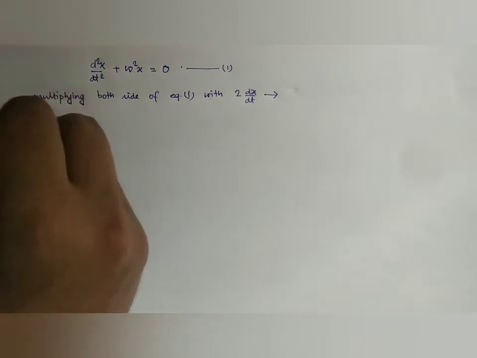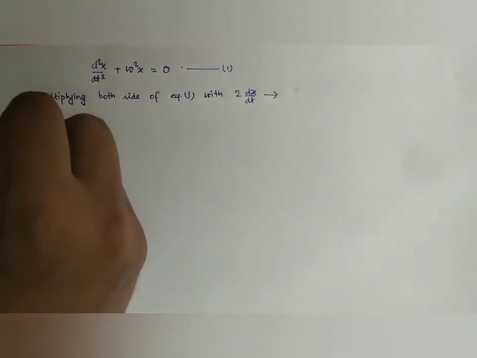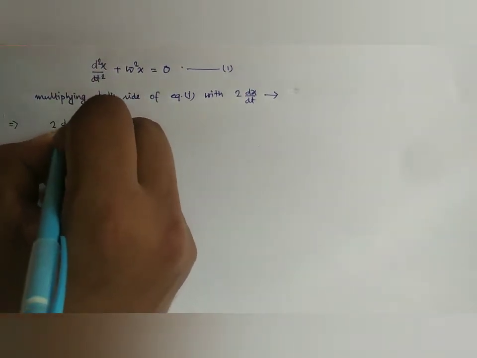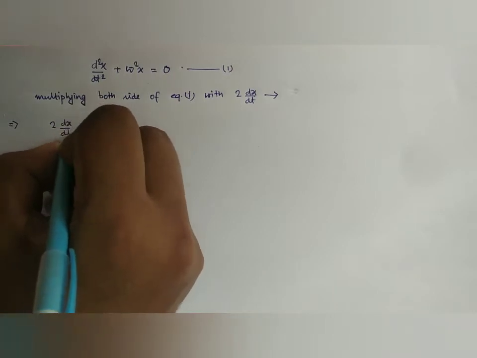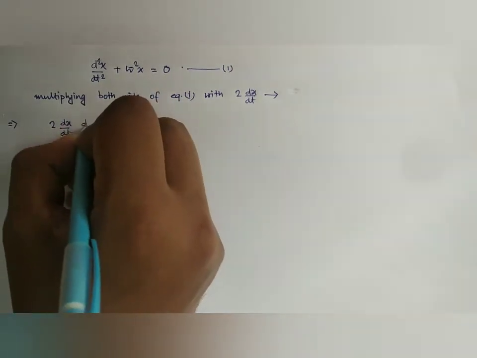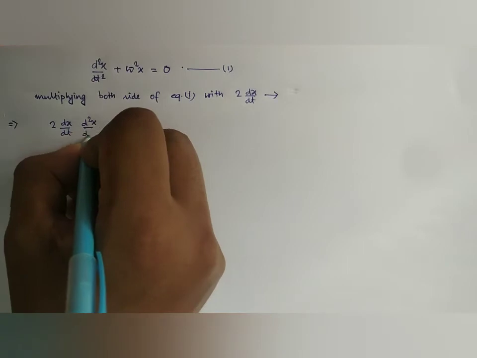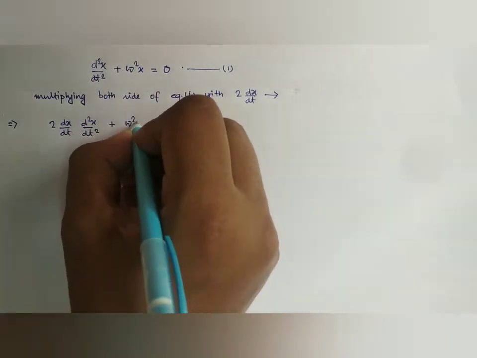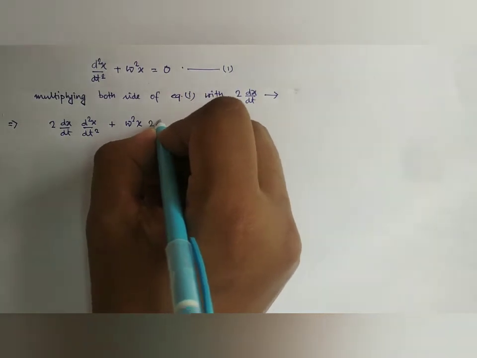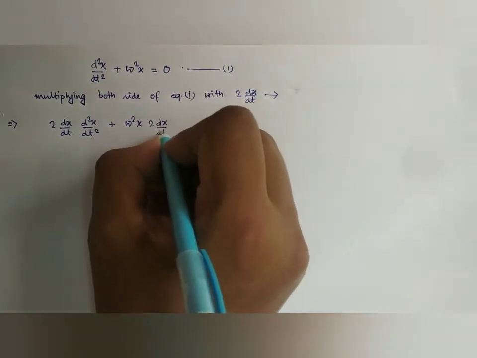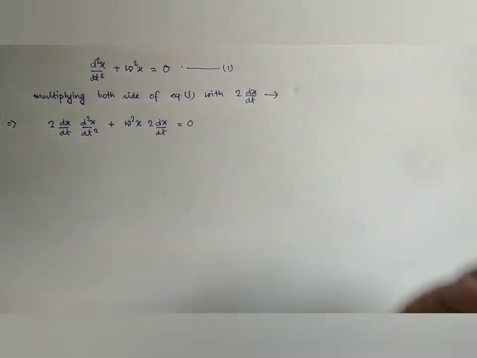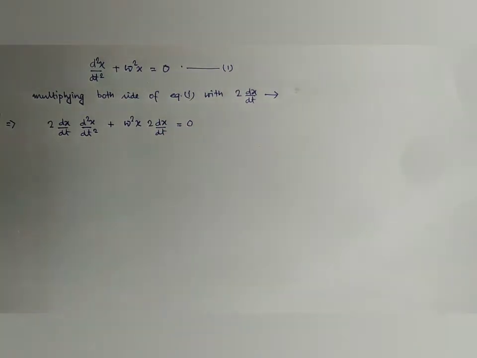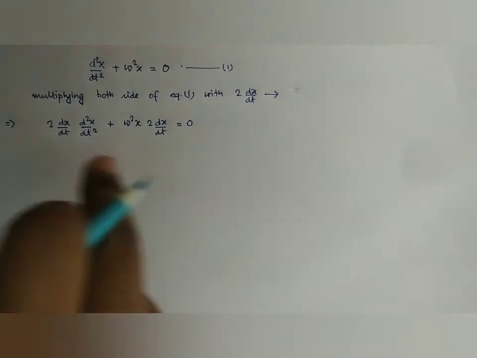we have, from equation 1, 2 dx/dt into d2x/dt2 plus omega square x into 2 dx/dt, this is equal to 0. Now our task is to rearrange this equation.